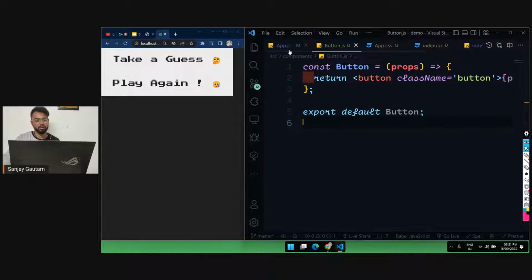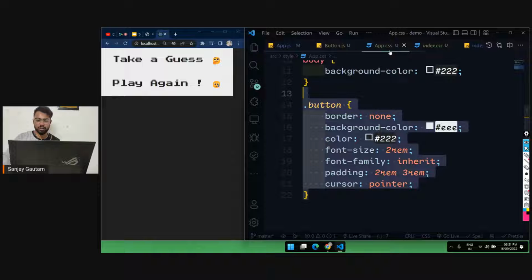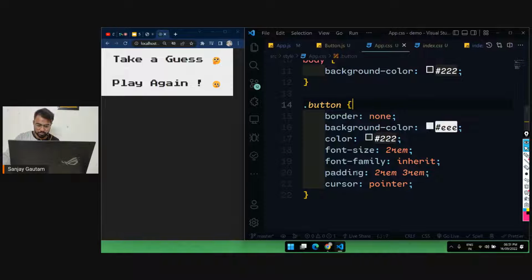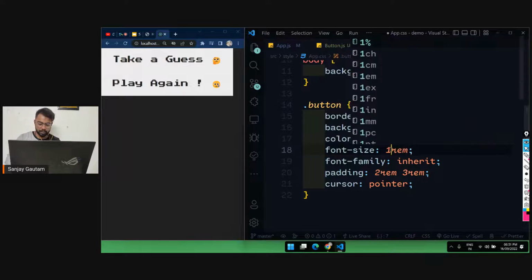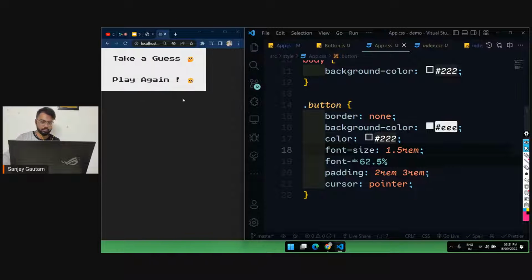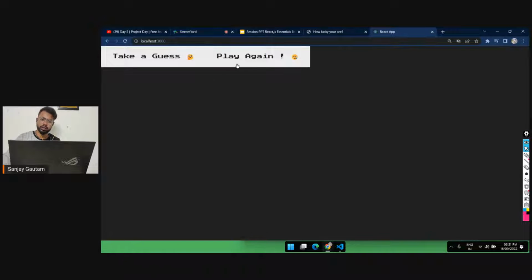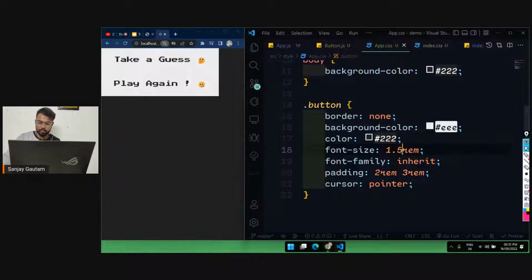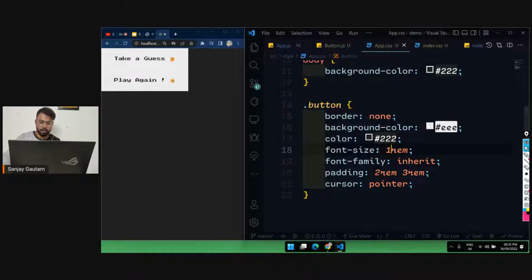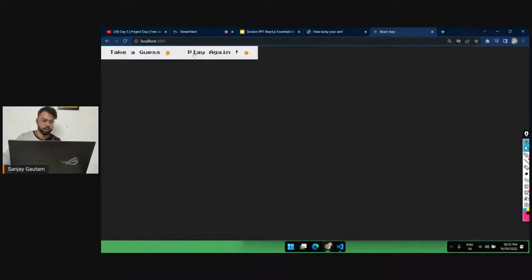If I want a new button, I'm just going to use that component one more time. Let me decrease the padding and the font size a bit, like 1.5. Okay, now it's looking a little better. Let me decrease it to 1, font size 1, font family, and padding 1 and 2, because I don't want these buttons to be too huge.